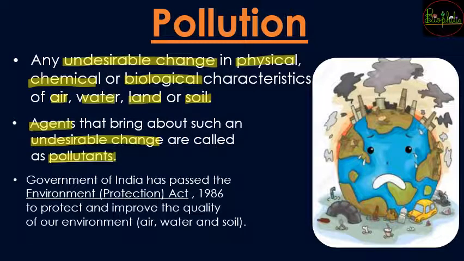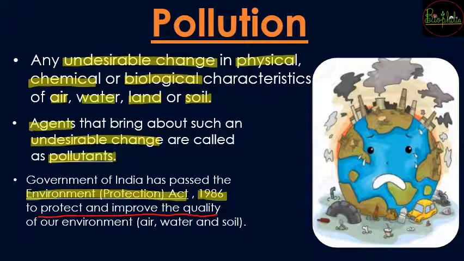अब ये पोल्यूशन जो स्प्रेड हो रहा था डे बाय डे, people were getting worried about it. So was the government of India. So government of India had passed a very important act that is called as Environment Protection Act. This Environment Protection Act of 1986 was having a major aim for protection and improvement of the quality of our environment.